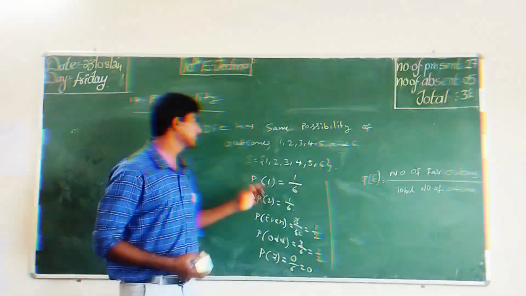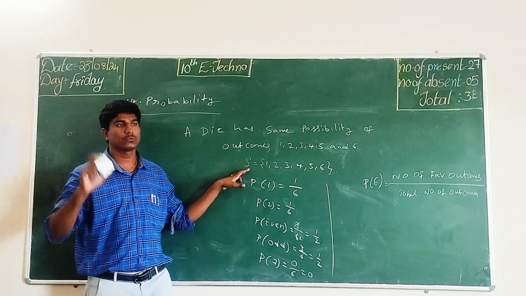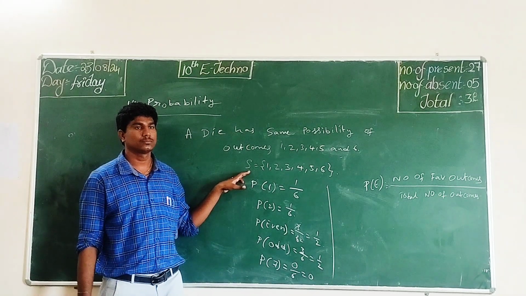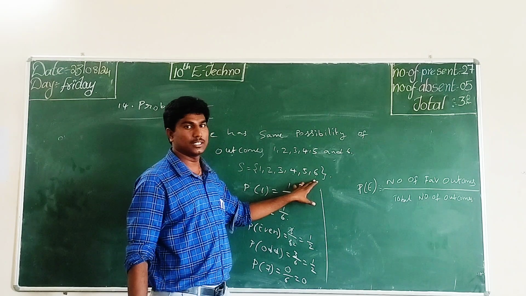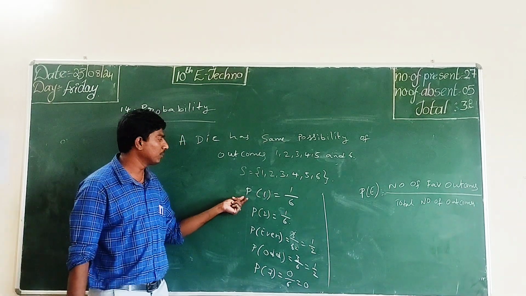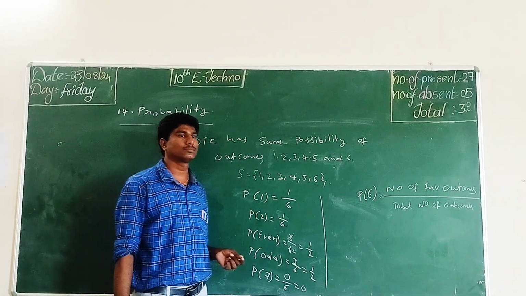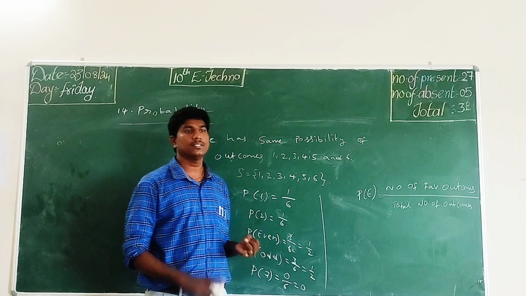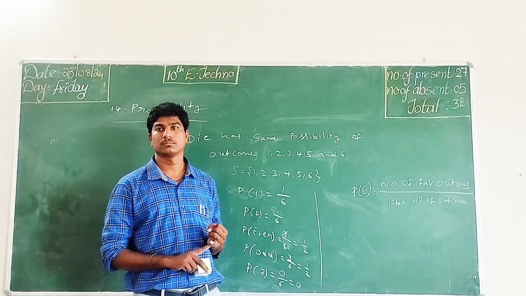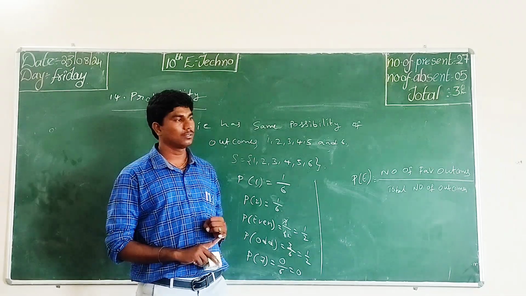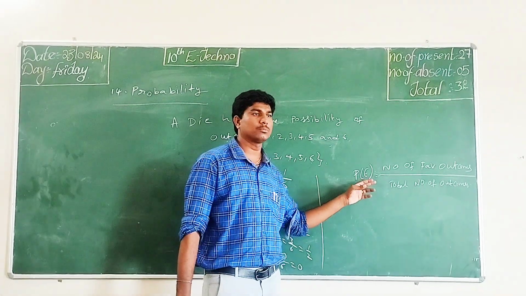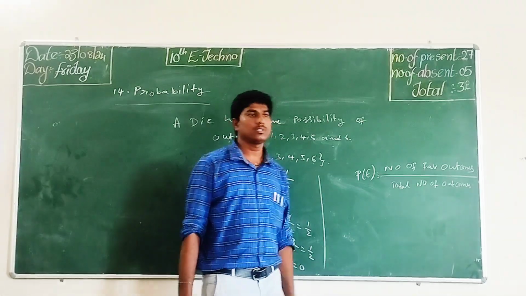So what is the sample space of a die? 1, 2, 3, 4, 5 and 6. I want the probability of 1. 1 by 6. What is the reason? Number of favorable outcomes by total number of outcomes.